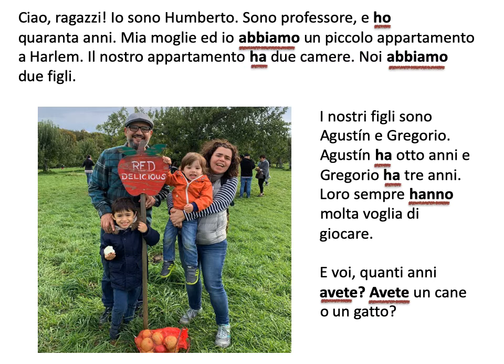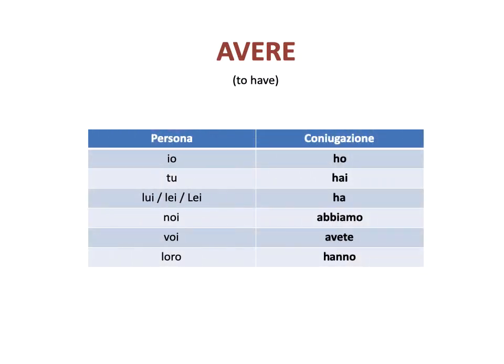Okay, so just like essere, this is a verb that needs to change, to be conjugated, depending on who is doing the action. In this case, of course, not the action of being, but the action of having. That is what we're going to look at today, the verb avere. First, I'm going to show you the conjugation table, and we're going to pronounce it.